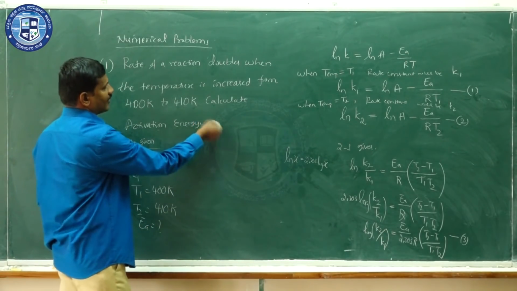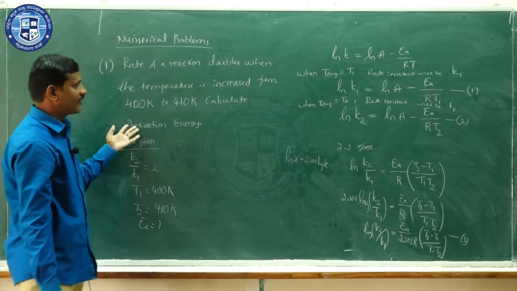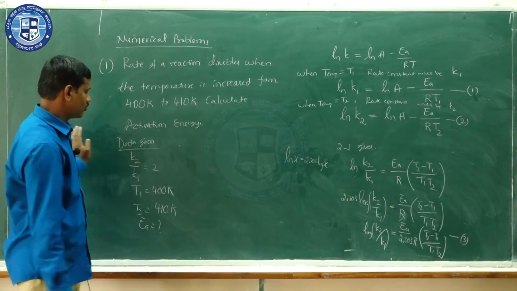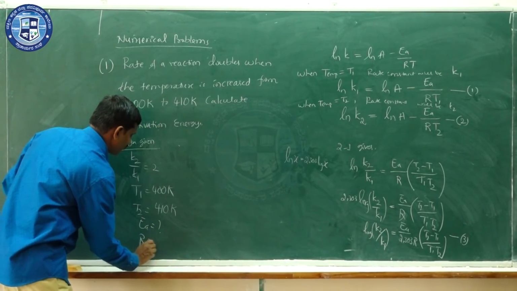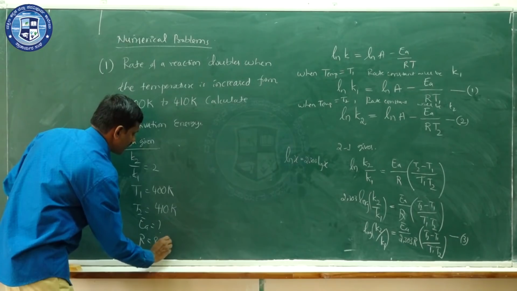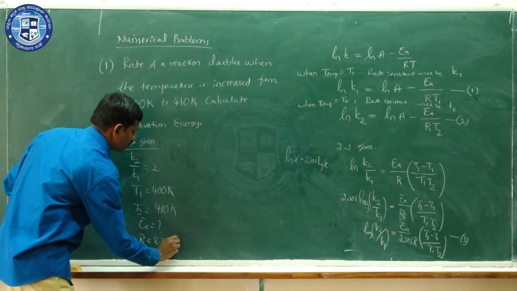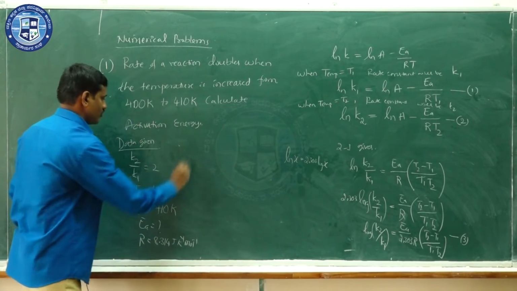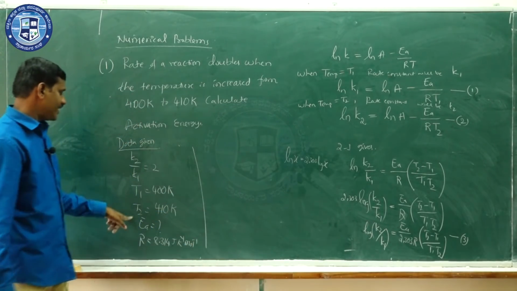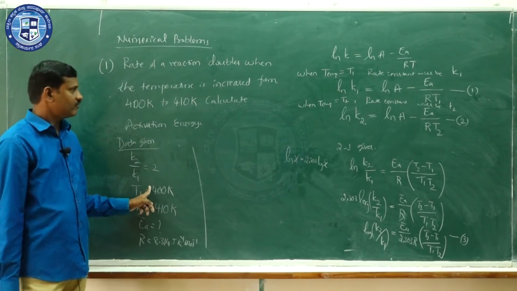Sometimes they give the R value, sometimes they won't give the R value. So here the R value, you know, it is 8.314 joules per Kelvin per mole. So we have to calculate EA. Then what you have to do?